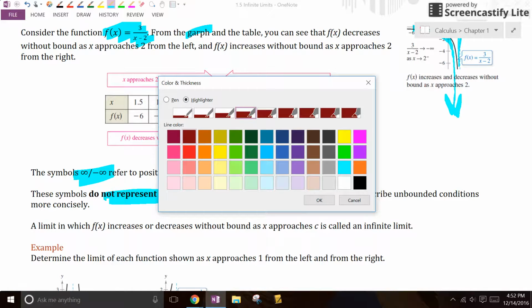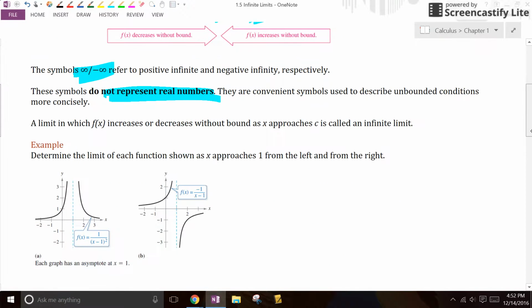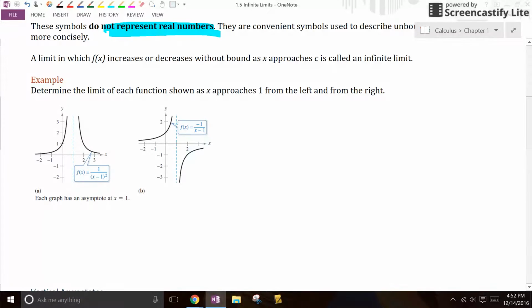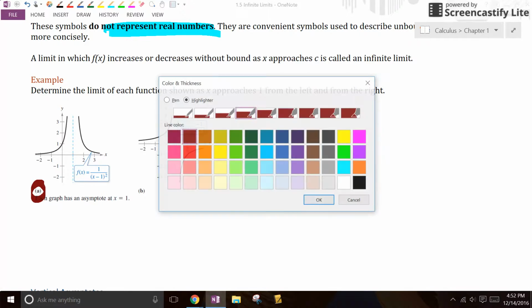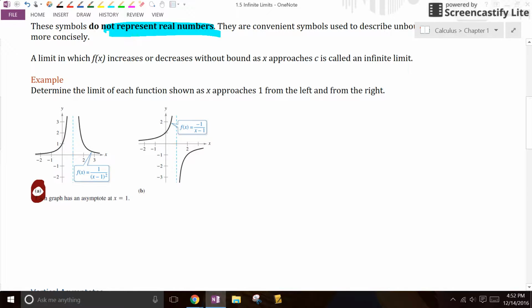All right, so what can I do here? I would say that I want to do this example. Determine the limit of each function as it approaches 1 from the left and the right. So if you look at A here, you can see that as I approach from the left side of 1, this graph is going up and up and up.